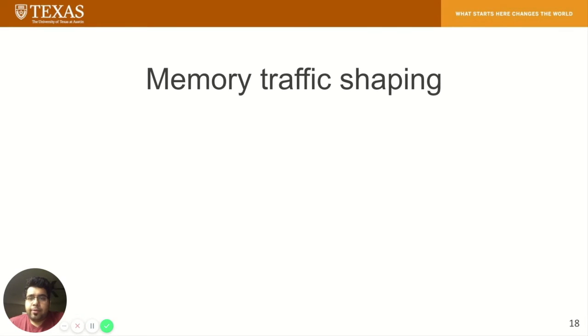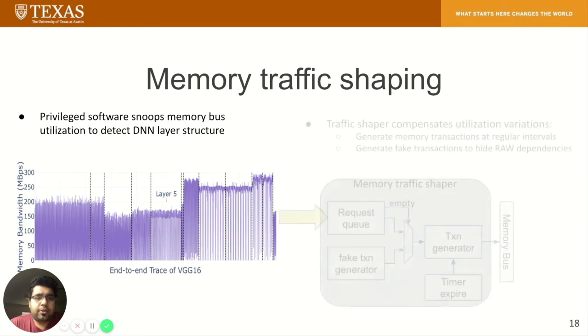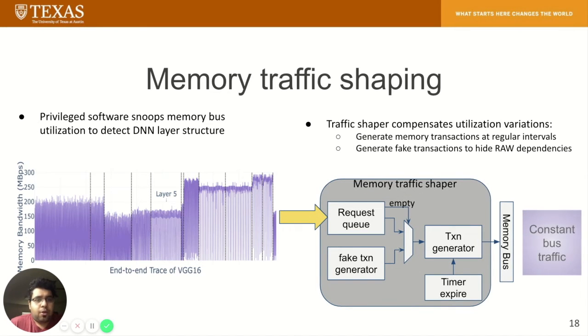DNN layers can be revealed from the memory bus utilization channel as shown in the figure. Traffic shaper logic provides a constant trace of a predetermined bandwidth by sequencing real transactions into regular intervals and generating fake traffic to hide read-write dependencies.